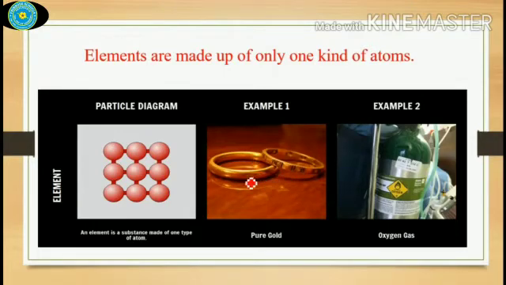Pure gold is an example of an element because in pure gold, the entire ring is made up of only one kind of atom, that is gold atoms. Here you can see an oxygen cylinder, which is filled with oxygen element or oxygen atoms alone.